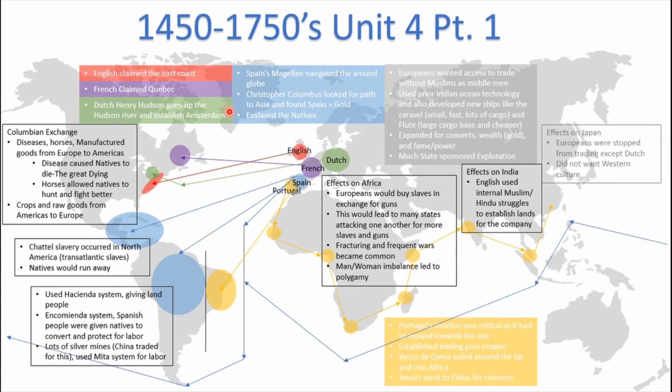Finally, Japan. So Europeans were stopped from trading, except the Dutch. Japan wanted to protect its culture and actually put an embargo on all trade.